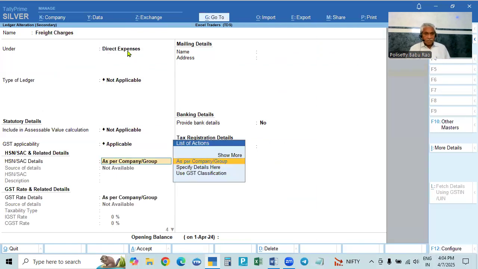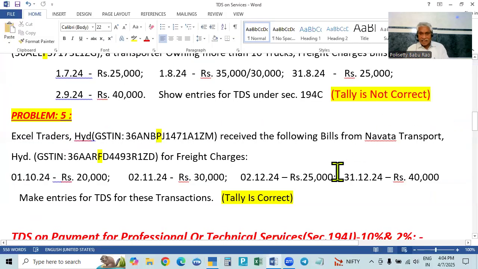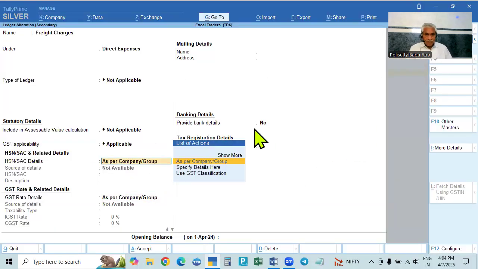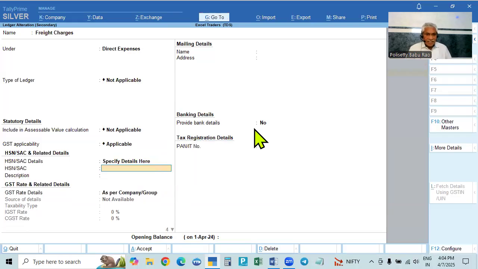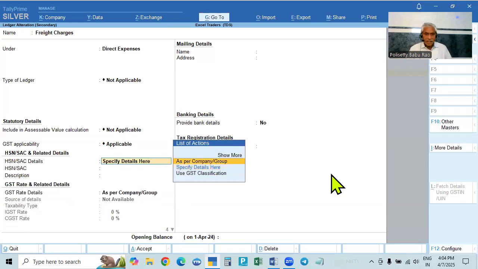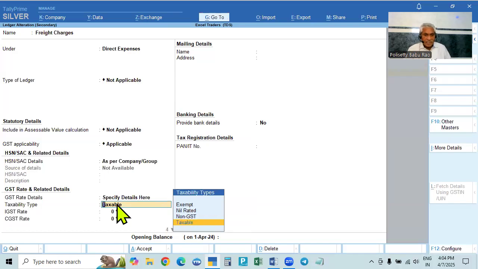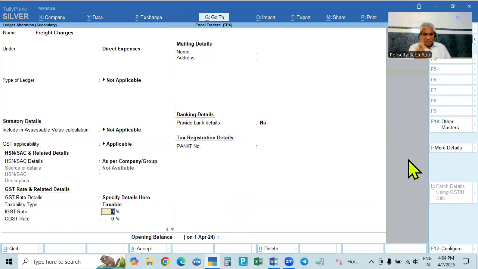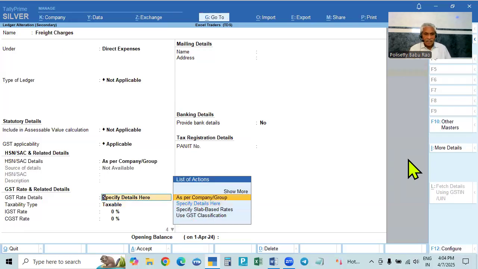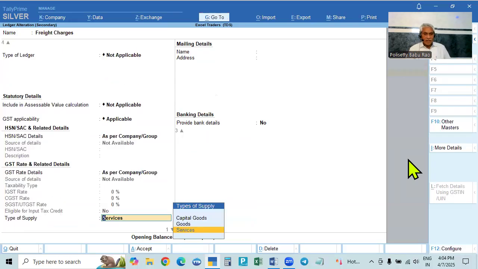Yes, GST is applicable, but no rates are given here. If it is given, then make it select and specify details here. Give the SAC code here. I am not taking it now. And here also, specify details, taxable, and you take the percentage. But here also I am not taking any GST. So there is no GST, so no input tax. If there is GST, the input tax rate will be available. Here the taxable type of supply is services, goods or capital goods. This is a service, and by default it will be service.